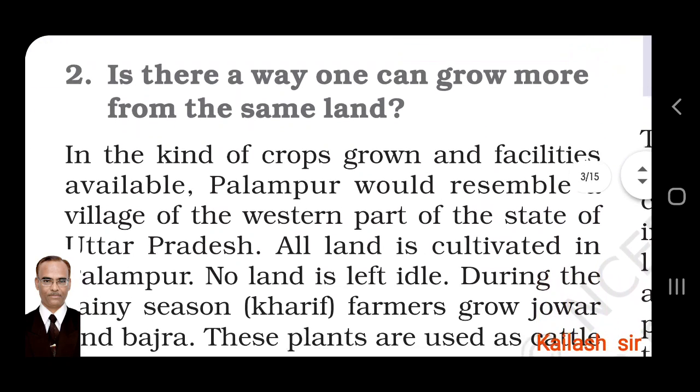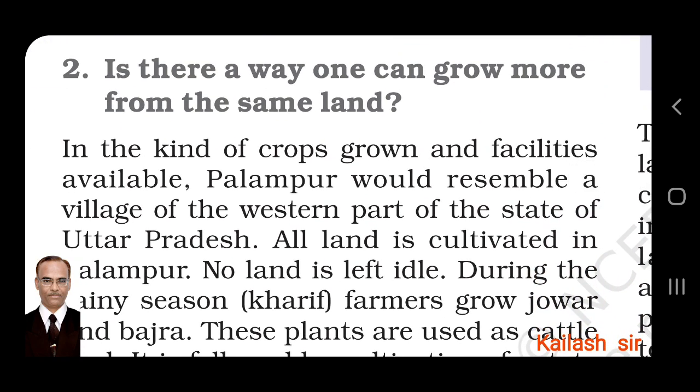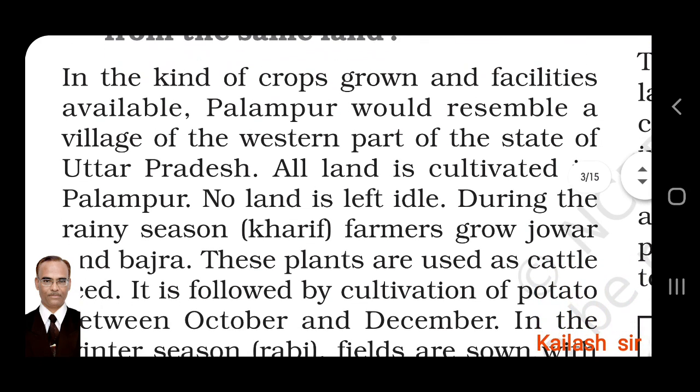Second point, is there a way one can grow more from the same land? Land is limited, so can the production be increased or crops be grown more from the same land? Let us see. In the kind of crops grown and facilities available, Palampur would resemble a village of the western part of the state of Uttar Pradesh. All land is cultivated in Palampur. No land is unused or left out of cultivation. No land is left idle.